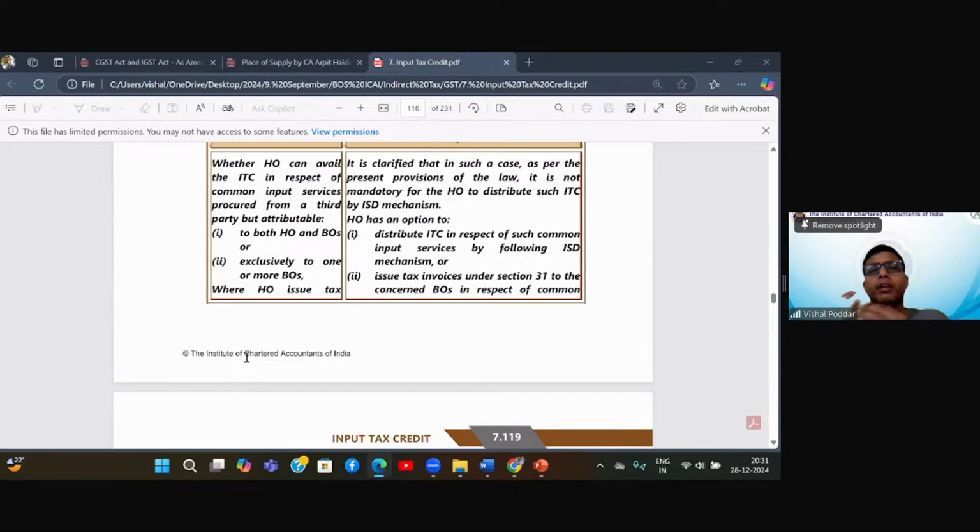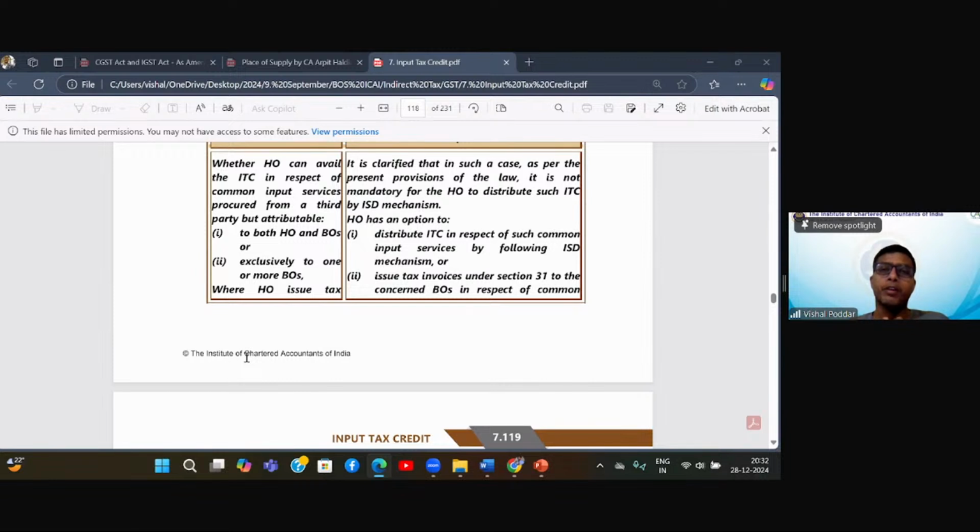Then in between, some person added one more flavor. What is that flavor? Head office is also incurring some common expense, and that common expense is for all branches. So for that common expense, you have this option, and it was an option. In fact, it is still an option till 31st March, of distributing the ITC of this common expense by the ISD mechanism.